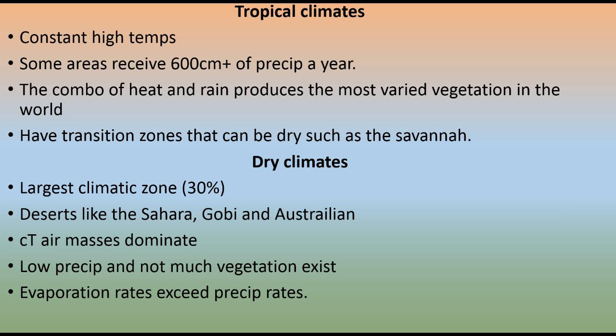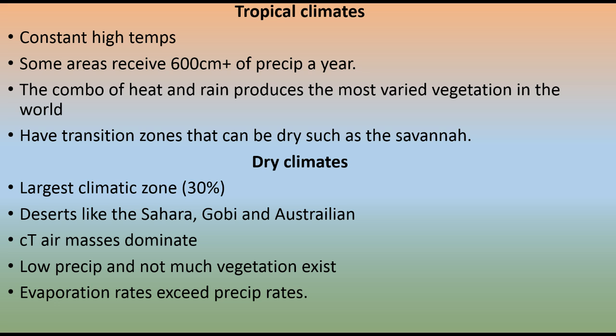So he broke all the world's climates down into categories, and you'll see them in bold print. So the tropical climates, I think you know what tropical means, especially since we talked about air masses and we use the word tropical to identify warm or hot. They have constantly high temperatures, and they sometimes receive a ton of rainfall. You can see the numbers there in bullet number 2. That combination of high heat and rain produces the most spectacular forests, like the tropical rainforests, flowering plants, the most wonderful vegetation in the world. There is no other place in the world that has a more varied plant life than the tropical areas.